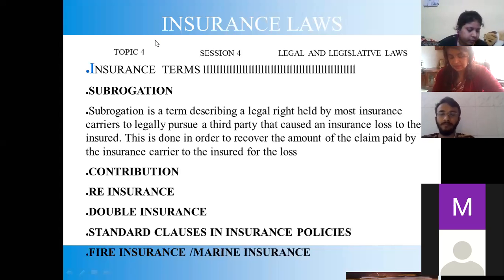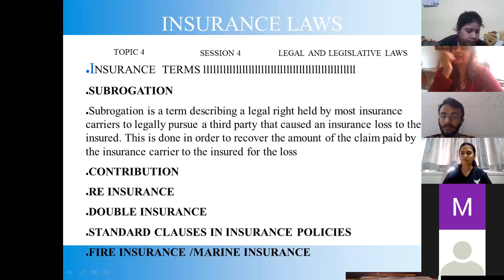Insurance laws, insurance terms: subrogation. Subrogation is a term describing a legal right held by most insurance carriers to legally pursue a third party that caused an insurance loss to the insured.